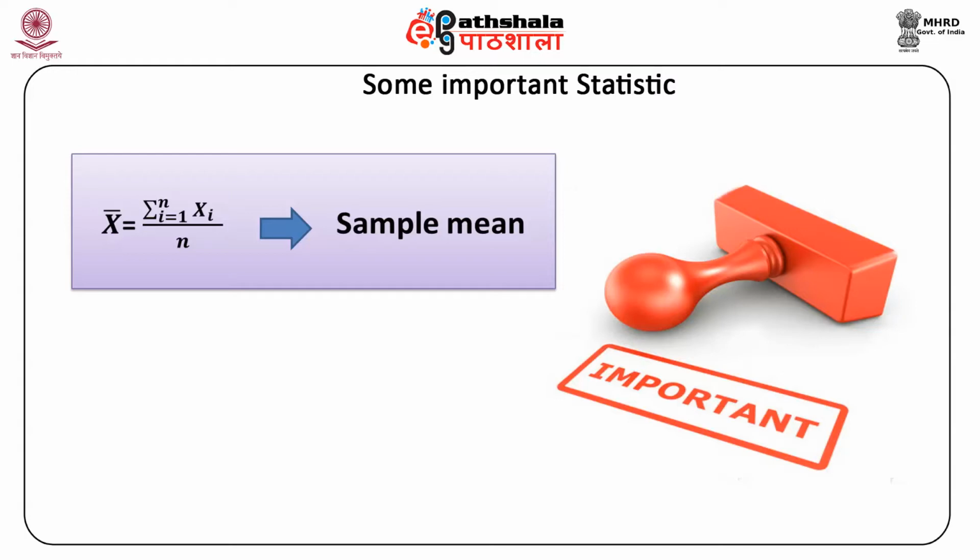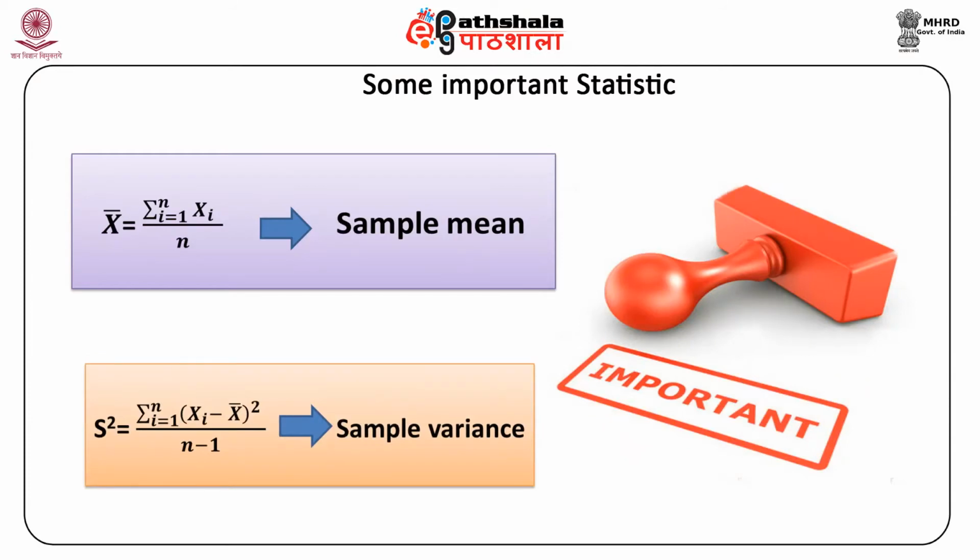Similarly, the sample variance is defined as capital S square and is equal to the summation of xi minus x bar squared divided by n minus 1, and its value for the given sample is computed as small s square equal to summation of small xi minus small x bar squared, where the summation is from 1 to n, divided by n minus 1.